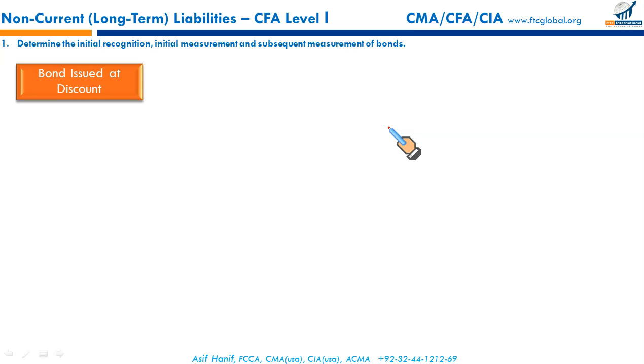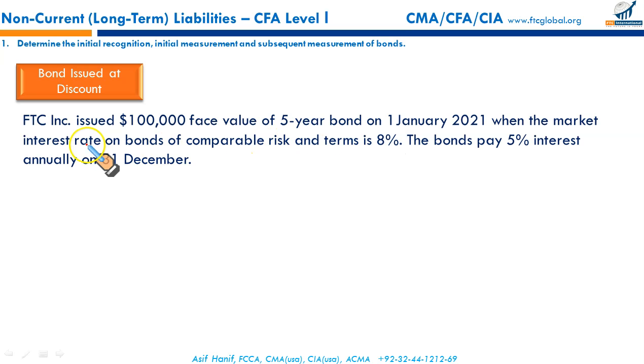What about the bond issued at discount? You will see. FTC Incorporated issued $100,000 face value 5 year bonds on 1st January 2021 when the market interest rate on bonds of comparable risk and return is 8%. Market rate is 8%. But the bonds we are issuing are offering a 5% coupon. So our offered rate is less than the market rate of interest. So this face value will fetch less.